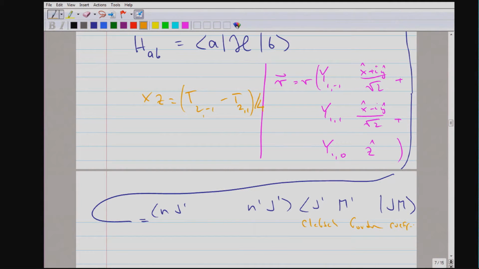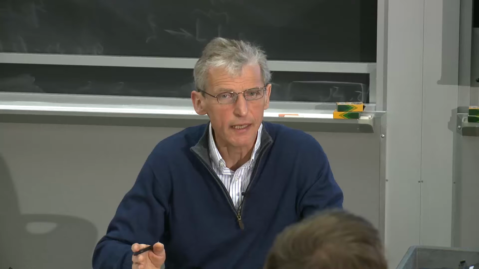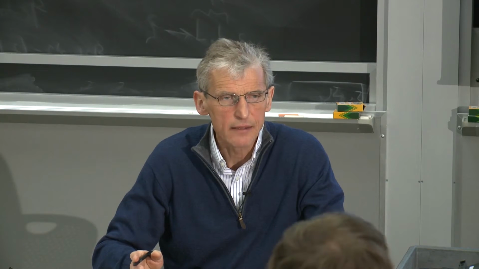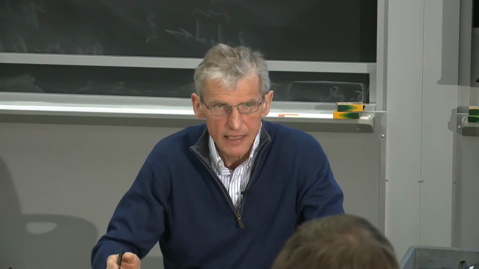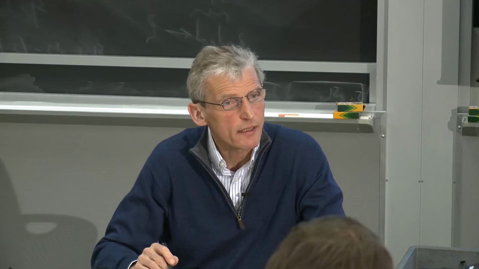And the Clebsch-Gordan coefficient is for coupling the initial state J prime M prime, with the L and the M of our operator, and that should result in a total angular momentum of J and M.